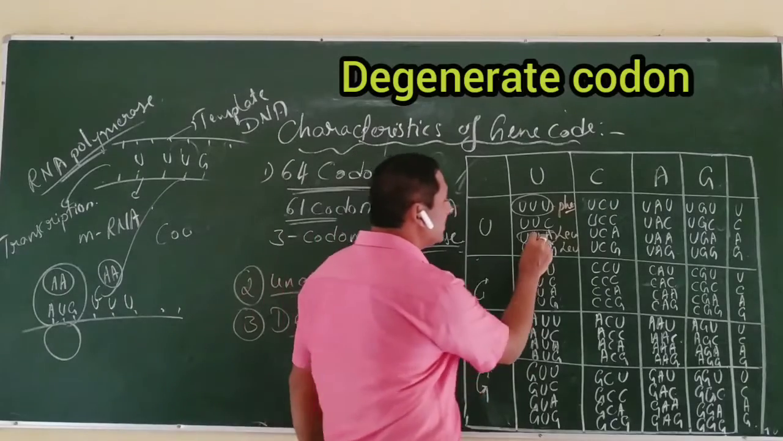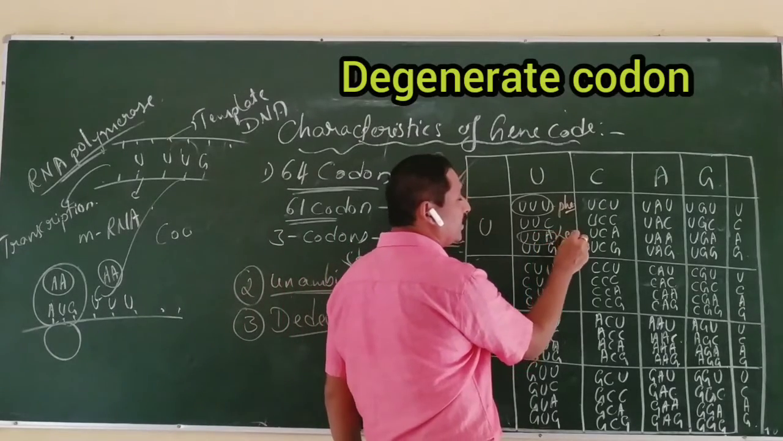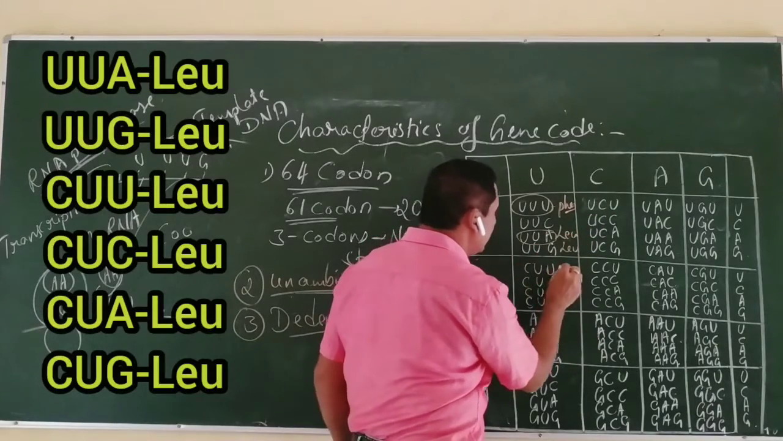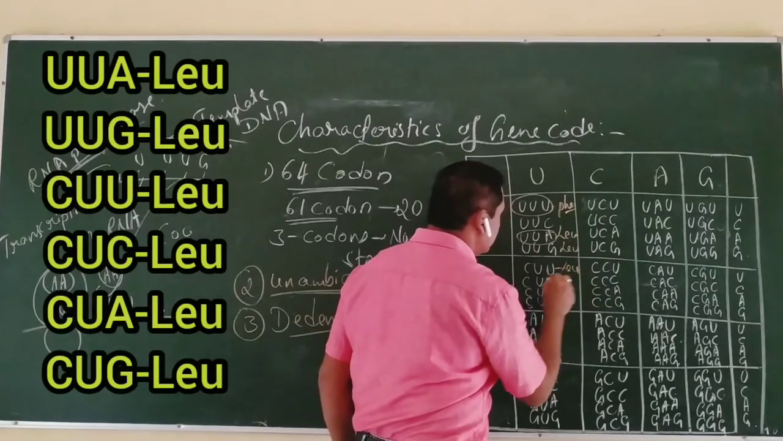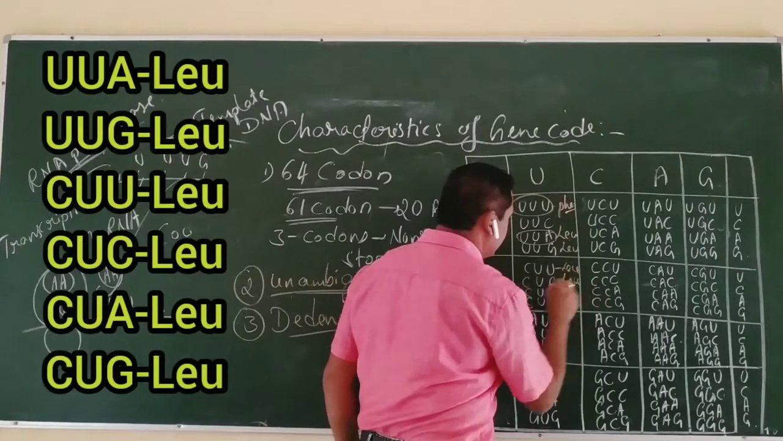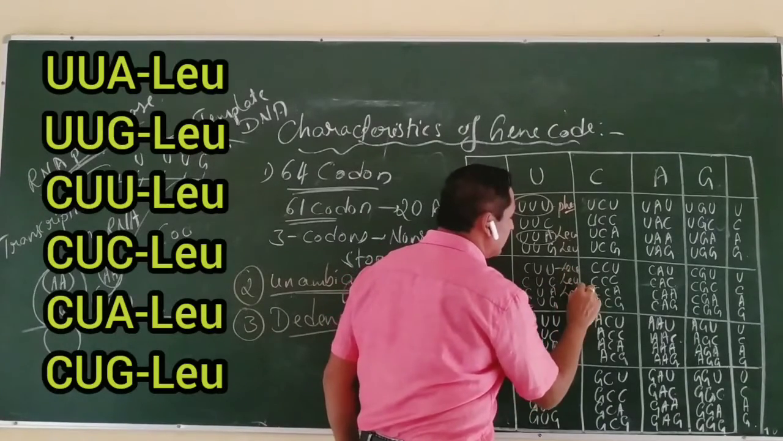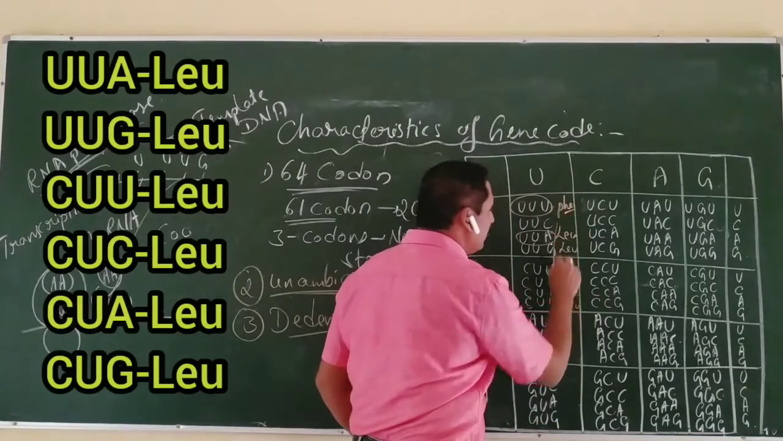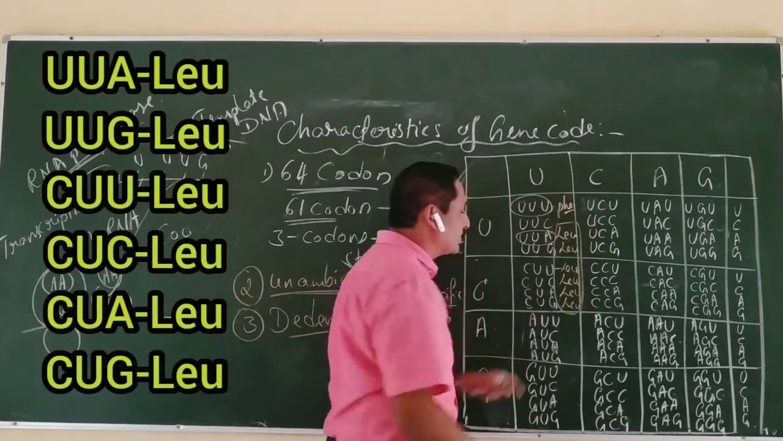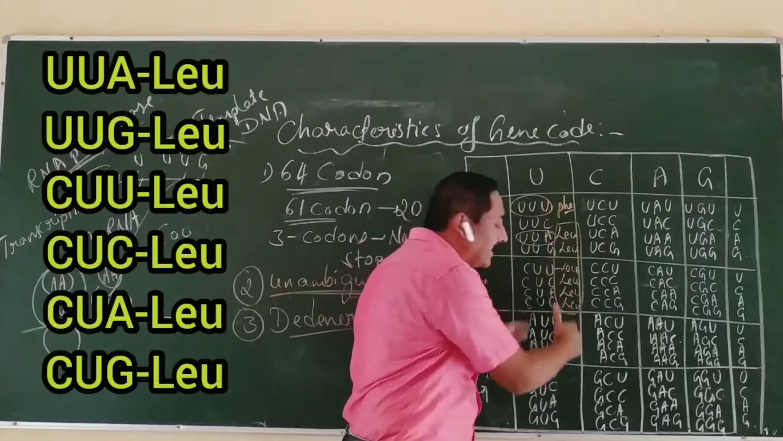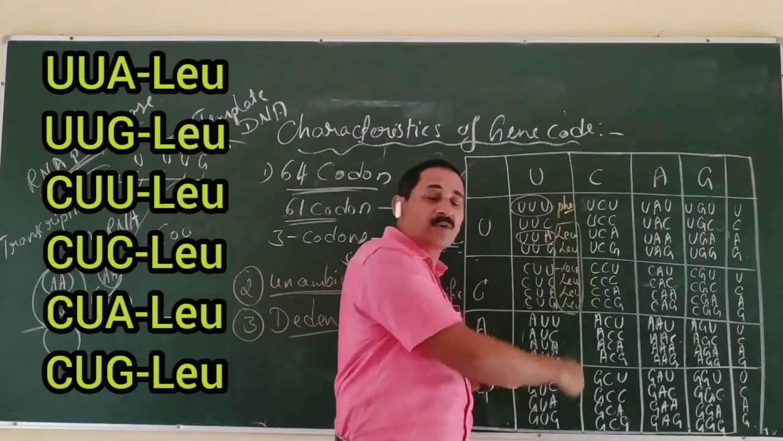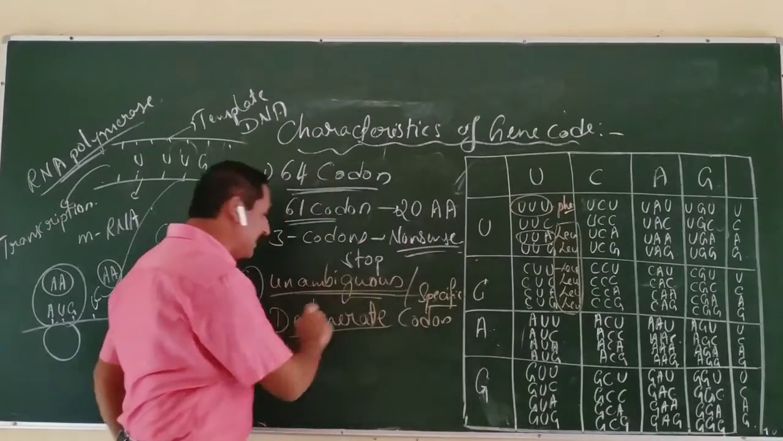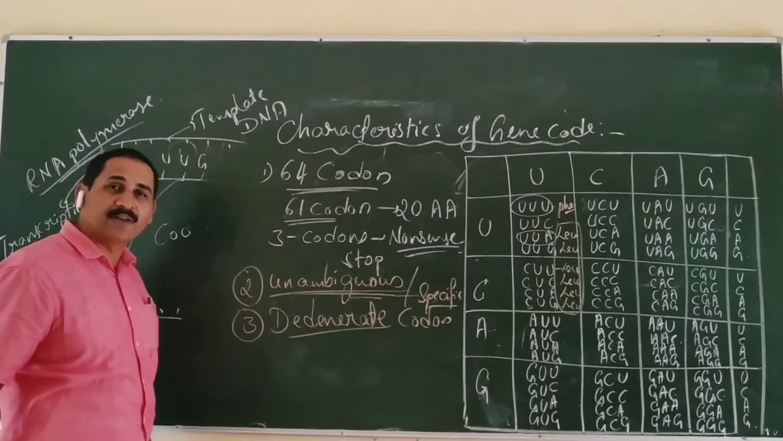For example, UUA codes for leucine. UUG also codes for leucine. CUU codes for leucine. CUC codes for leucine. CUA codes for leucine. CUG codes for leucine. The same leucine is coded by 6 different codons. Different codons code for the same amino acid. So these are called degenerate codons or redundant codons.